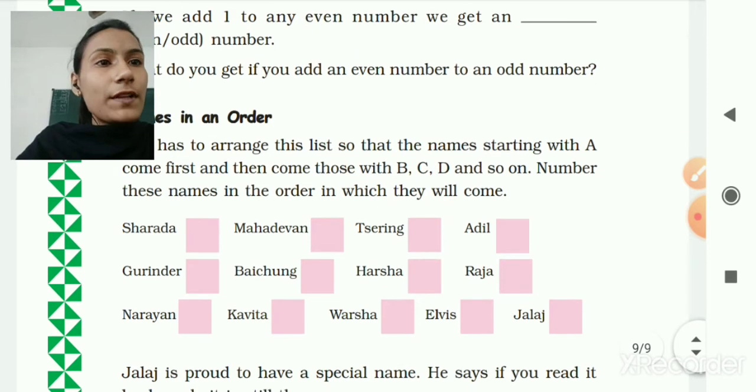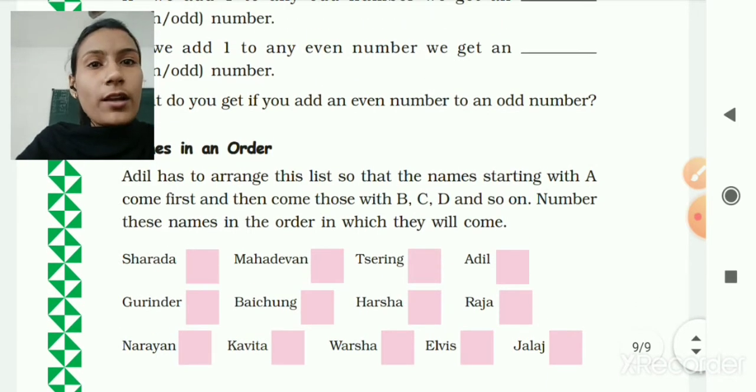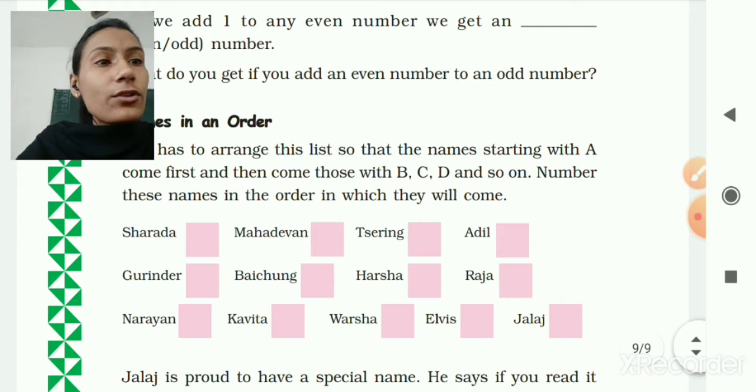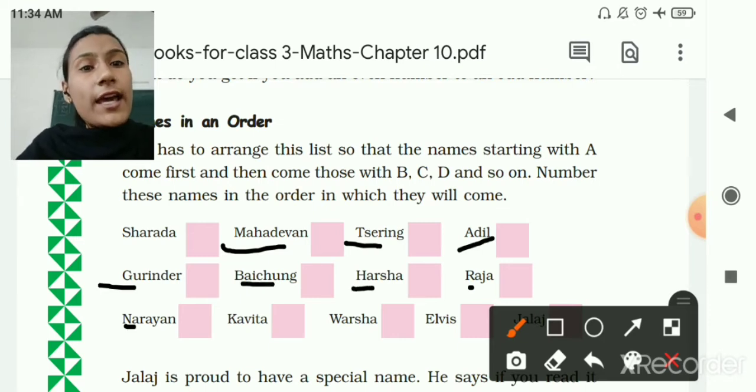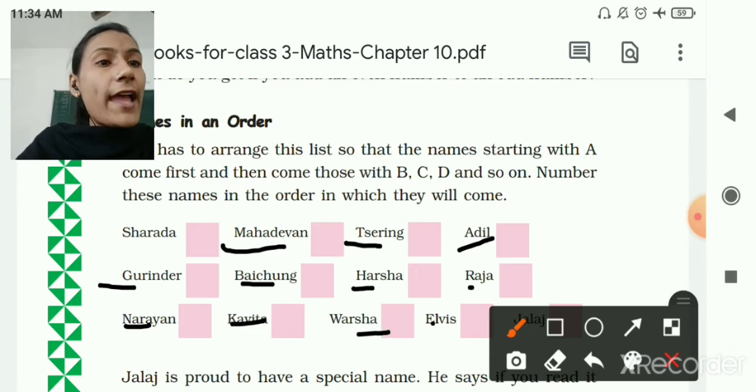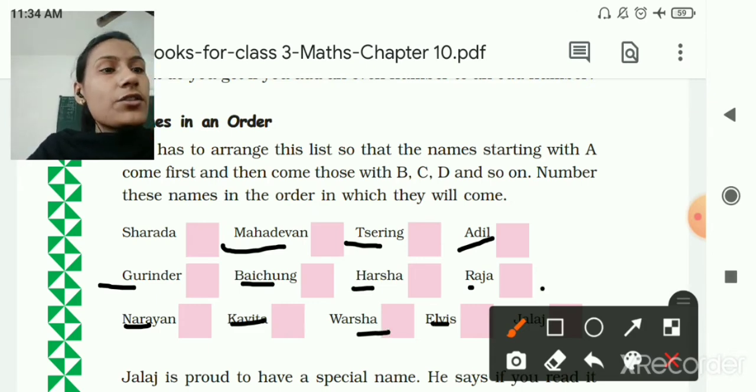First we will write one number, that means the names starting with A come first. So there we will write 1, then come those with B, C, D and so on. So let's see. You can see here Shraddha, Mahadevan, Tisering, Adil, Gurinder, Baichung, Harsha, Raja, Narayan, Kavita, Varsha, Elvis and Jalaj.